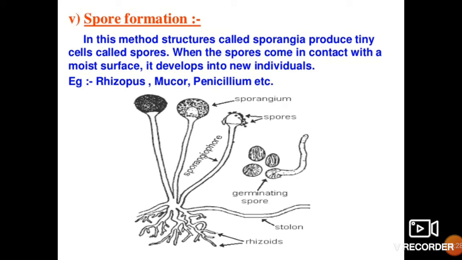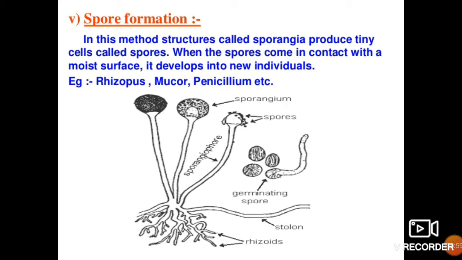Sporangium means singular, and sporangia means plural, many. So these sporangia are the fruiting body inside which small spore-like structures will be produced once the organism matures. When the spores come in contact with a moist surface, they develop into a new individual.